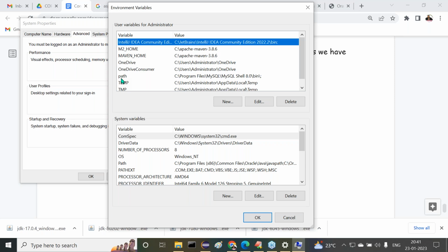In my system, I already have MySQL, so because of that the path is already created. It is not required to recreate the path environment variable again. I can use the same path environment variable. Got it or not?